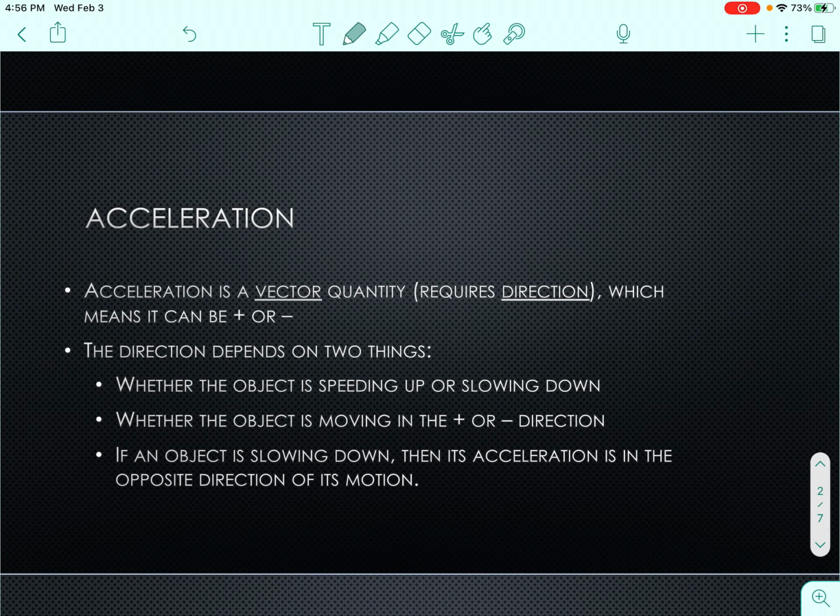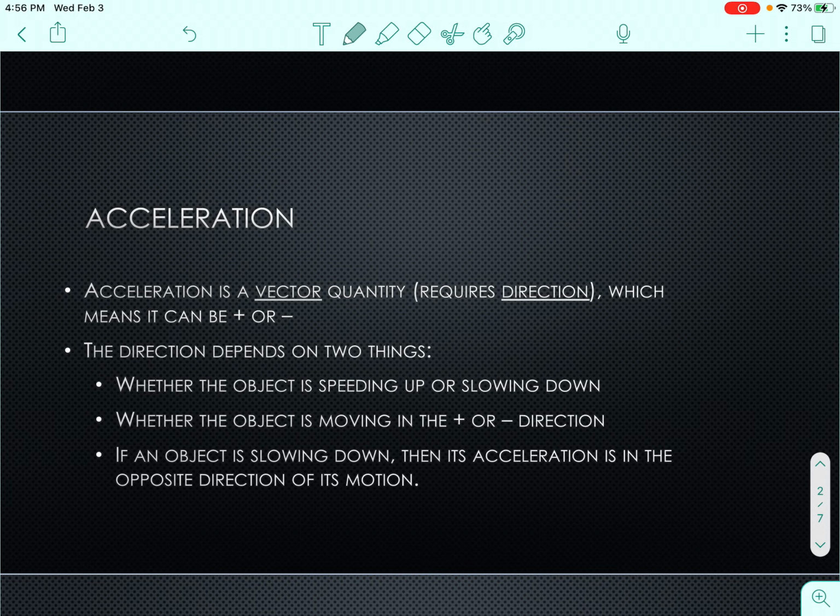Acceleration is a vector quantity. So remember that vectors have magnitude and direction. Think back to our other vector quantities we've talked about. We've talked about displacement needs direction, velocity needs direction, and now acceleration also needs direction. So usually we're going to put a plus or a minus sign to indicate the direction of acceleration. The direction depends on two things: whether the object is speeding up or slowing down, and whether the object is moving in the positive or negative direction.